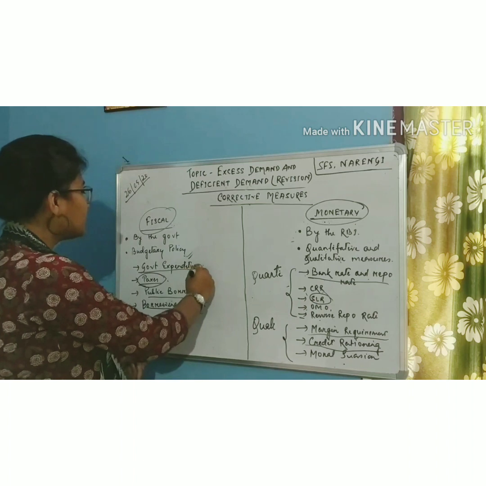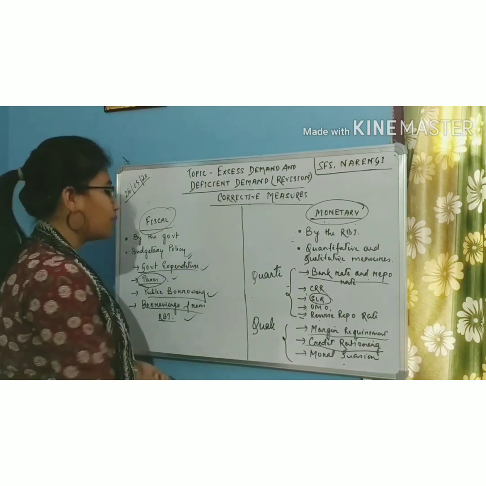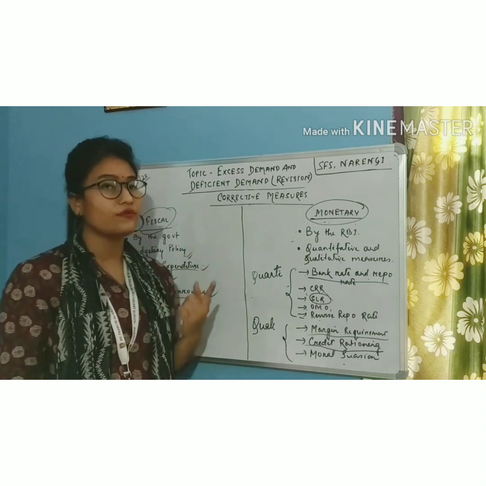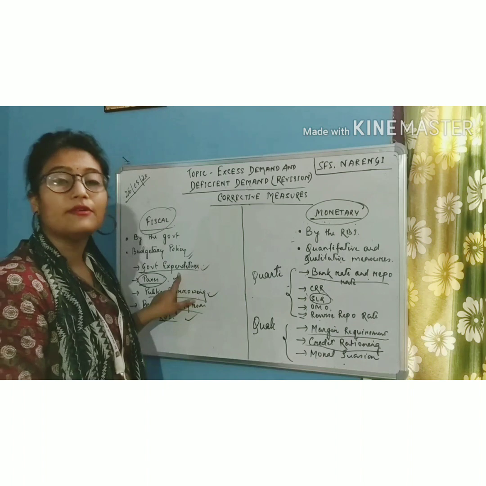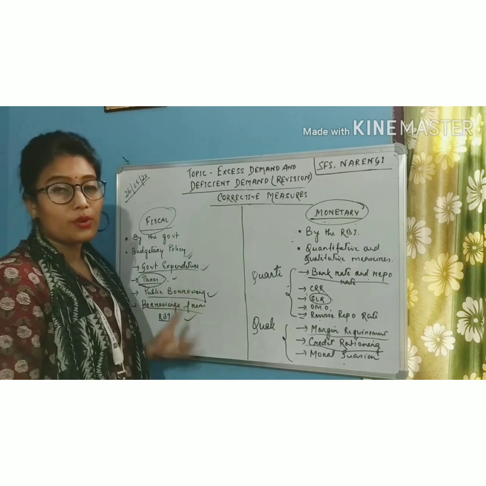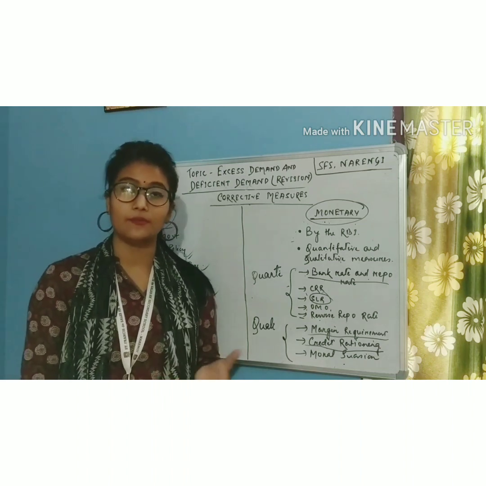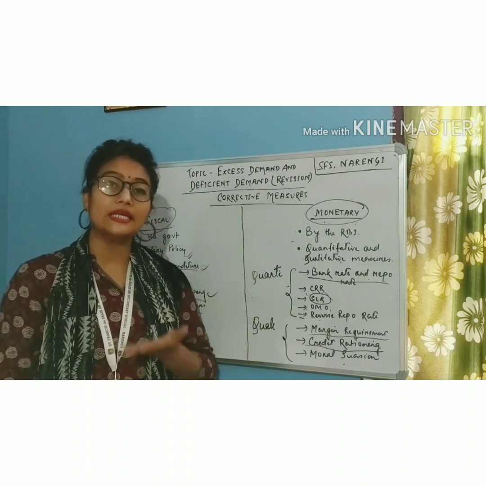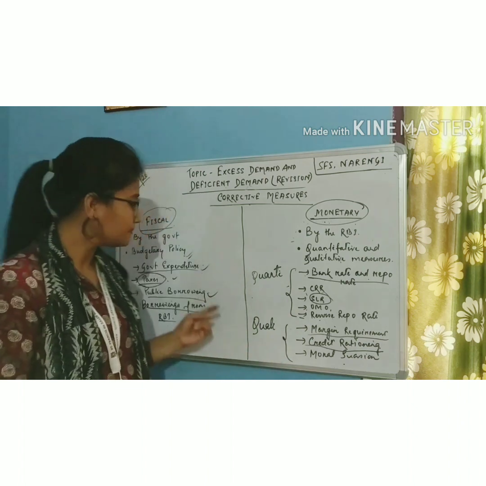The fiscal policies include government expenditure, taxes, public borrowings and borrowings from the RBI. So the first one is government expenditure. In case of excess demand, the government will lower its expenditure in order to solve the situation of excess demand. On the other hand, the government will increase its expenditure to solve the situation of deficient demand.